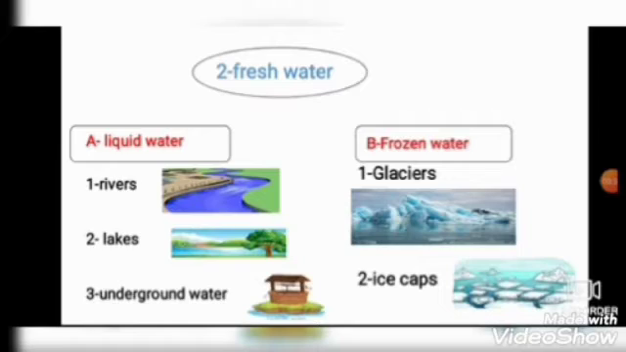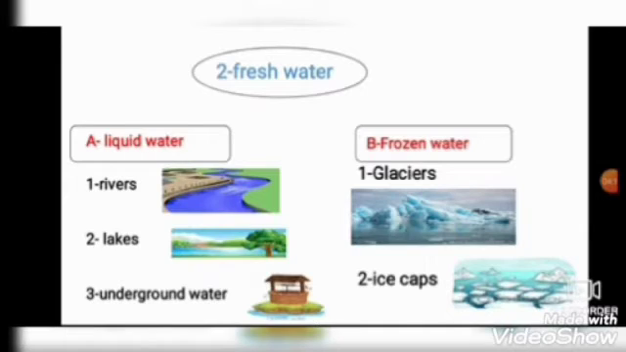Frozen water, like the water when we put it in the freezer, it changes into ice or frozen. Okay, so the frozen water is found in the glaciers. What is the meaning of glaciers? Glaciers mean like a river, but all the river is ice. So glaciers have frozen water. Number 2, ice caps. Ice caps mean it's a block of ice, like a cap. So it's called ice caps.